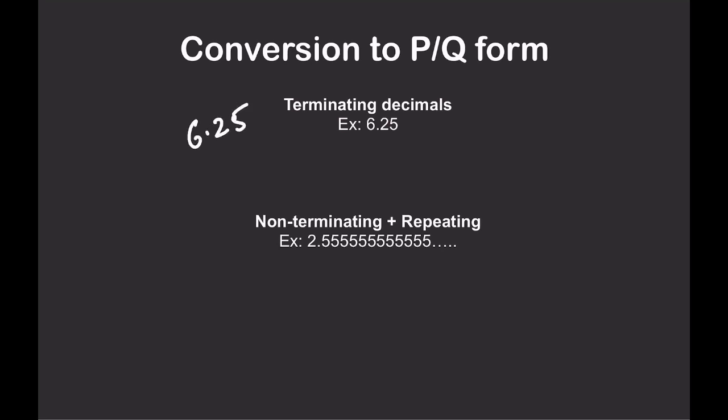Suppose 6.25 is given to you. What are you going to do? 625 by 100, so this will be 25 by 4. So this is simple. Now, non-terminating repeating.